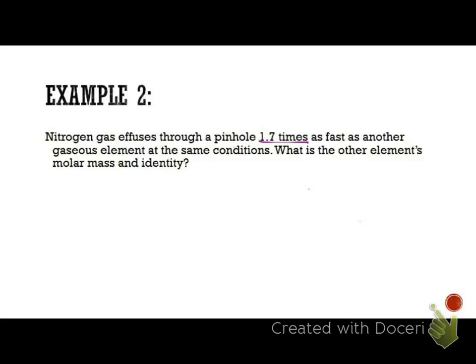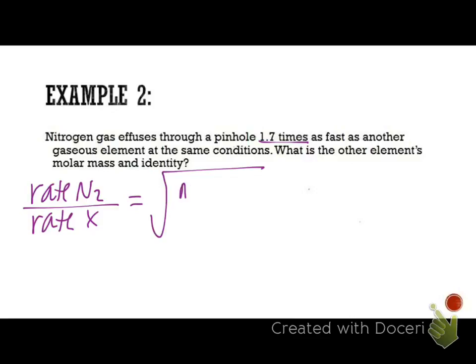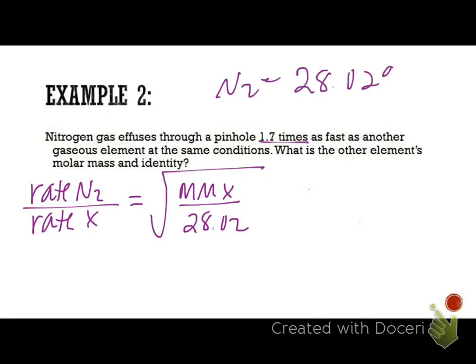So we're going to have rate of nitrogen over, we'll call it rate of X, because we don't know what it is. It's going to be equal to the square root of the molar mass of X over the molar mass of nitrogen, which is 28.02. So nitrogen equals 28.02 grams per mole molar mass. And that's equal to 1.7.